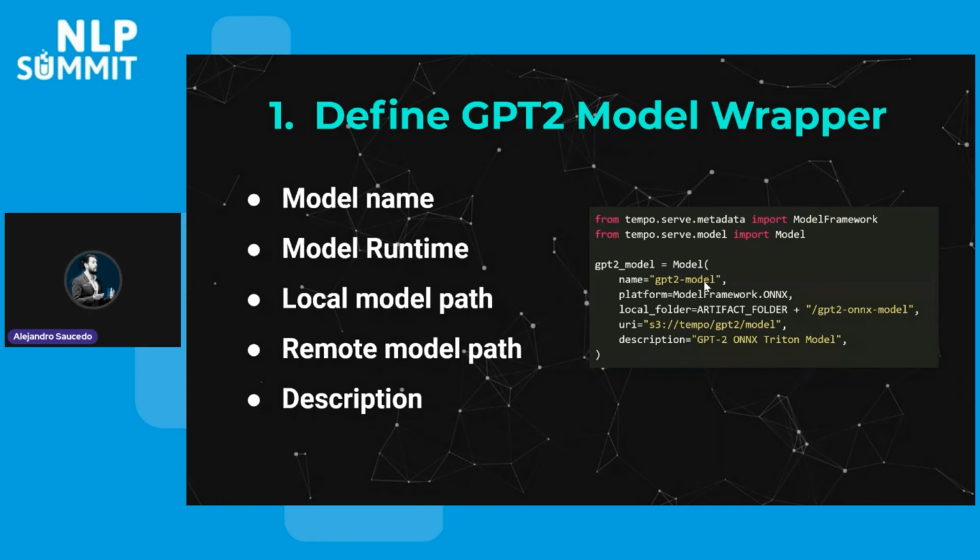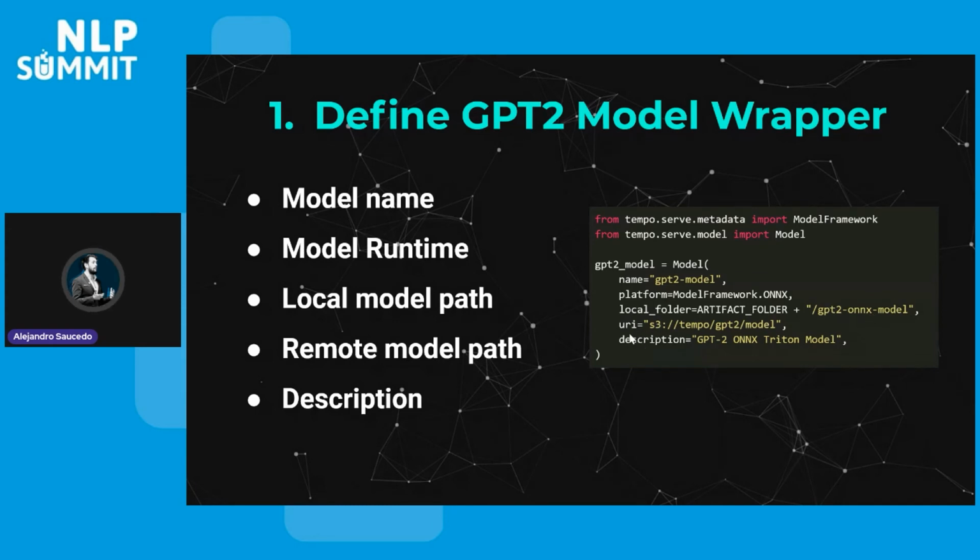In this case, it's the GPT-2 model. We're going to then define what the platform is. If you remember, our platform is the Onyx encoding, right? And this will, in the backend, just use Triton. And then we're going to say the artifact is located in this local folder, right? So this is basically where our Onyx folder was exported.